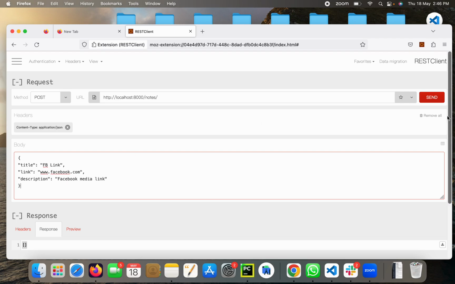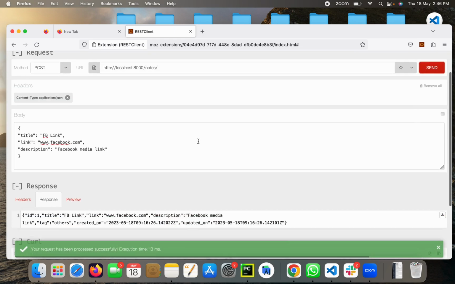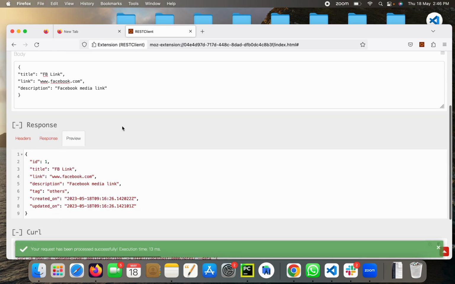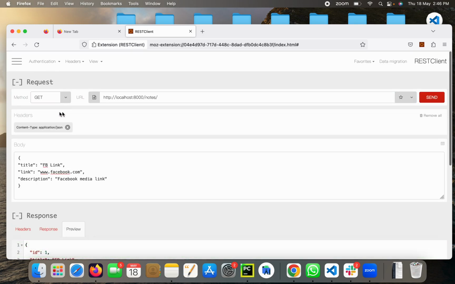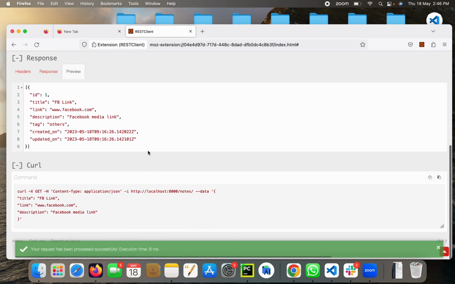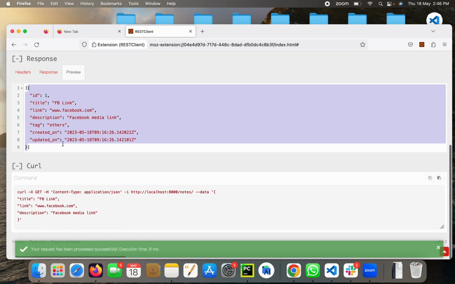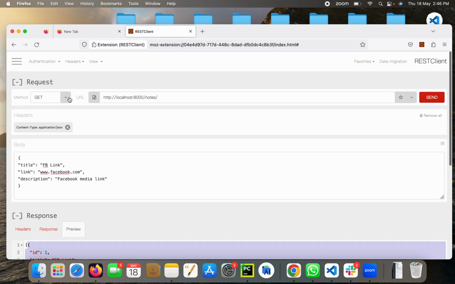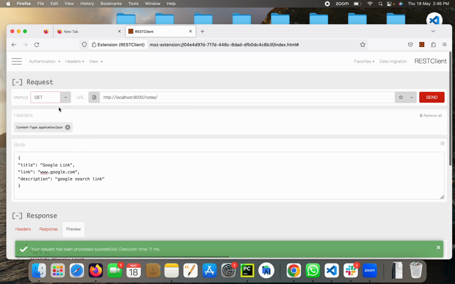Perfect. I'm going to add this, and this is added. Now if I try to get, we can see we are getting one object in the array. If you want to add another object, you can do that as well. Let's say it will be a Google link. Right, and if I add it and then I do get,